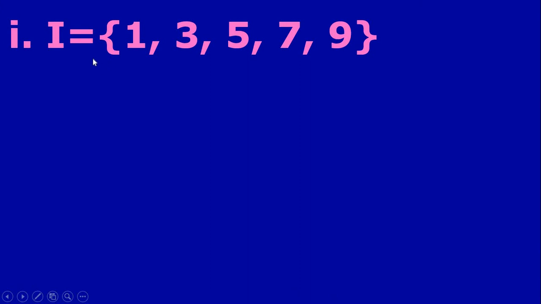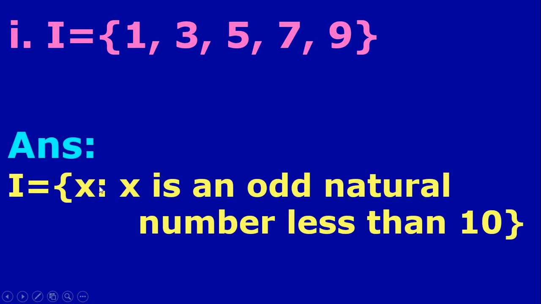The next one, I = {1, 3, 5, 7, 9}. Now 1, 3, 5, 7, 9 are odd numbers. It is not all odd numbers, it is the odd numbers less than 10. So we can write I equals the set of all x such that x is an odd natural number less than 10.